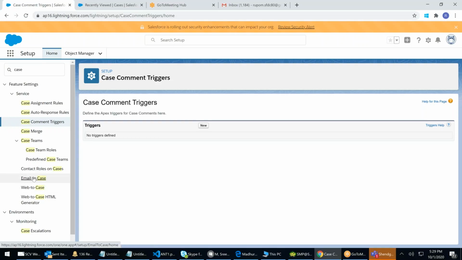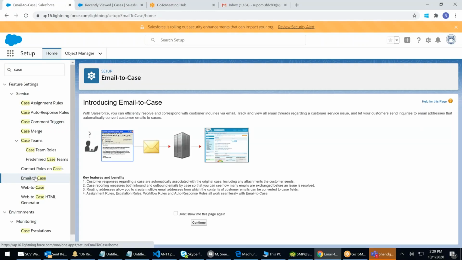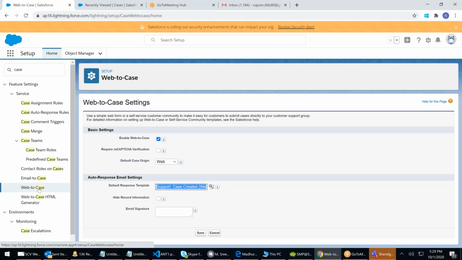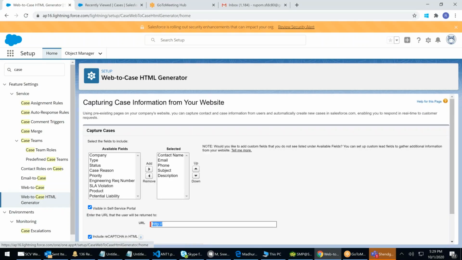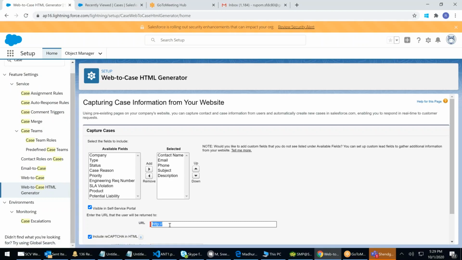Email to case, automatically. We will talk about it as we go inside. Web to case: automatically, from your company page, a case can be created. Web to case HTML generator. You can create a link, capturing the case information from your website, your official website. You can capture a case from the contact us page.